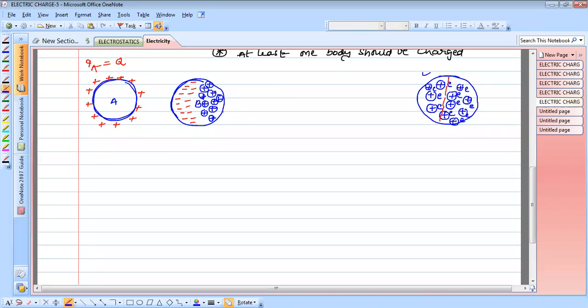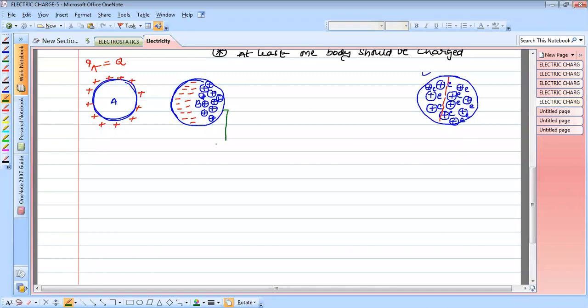Now think a while. If you remove A, these charges are redistributed because of the property of the conductor, and it becomes neutral again. But our aim is to make B a charged body. So what do you have to do now? Now this body B